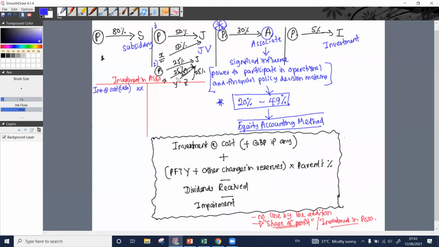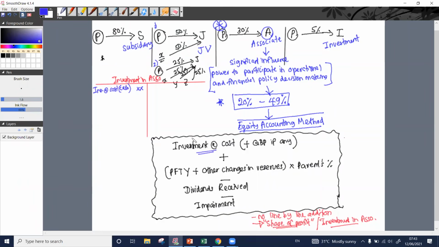Cash account credit. We do not get to acquire these for free. We need to pay money, and only by paying can we get the equity shares. So cash account credit, investment in associate account debit. This is what we have accounted.